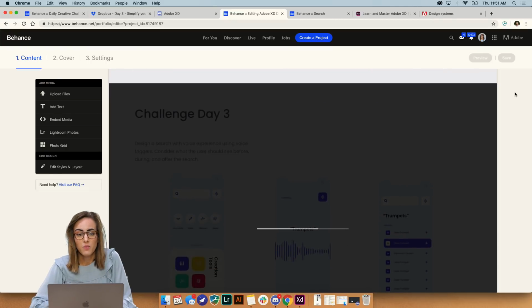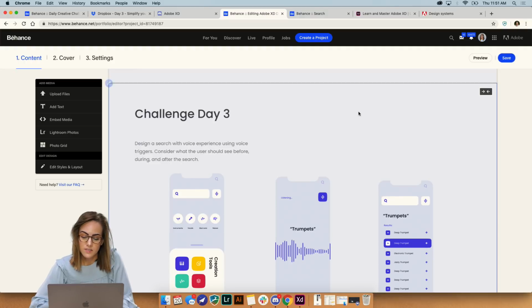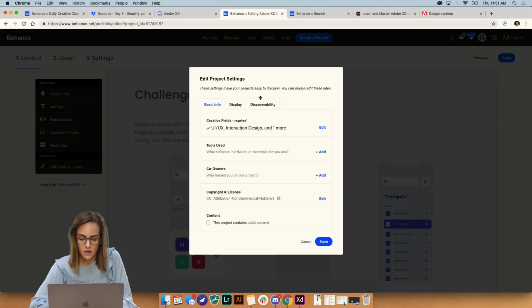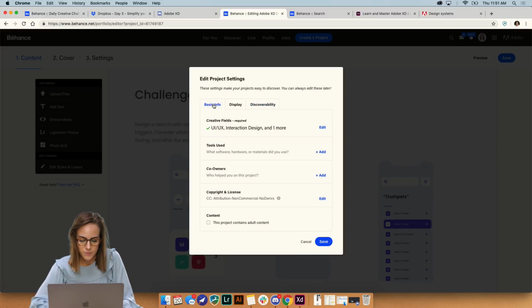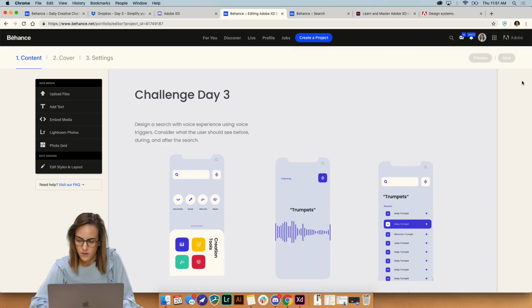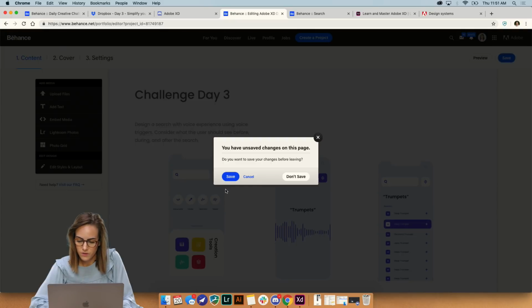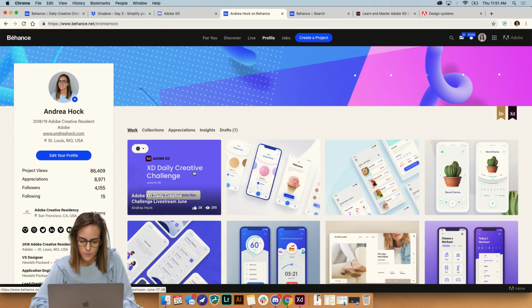And the main thing here you want to do is to be sure to go into settings afterwards and make sure under that discoverability tab you have XD Daily Challenge. Otherwise we won't be able to find it and give you feedback. I also have a few other keywords like UI, UX, mobile, and music. And basic info, I've got UI and UX, interaction design, and icon design. So let's go ahead and preview. I want to save and see what that looks like.